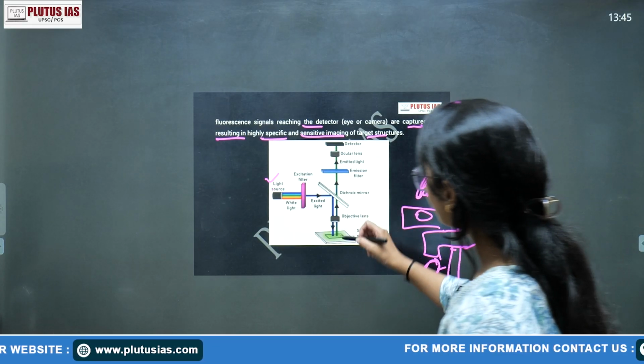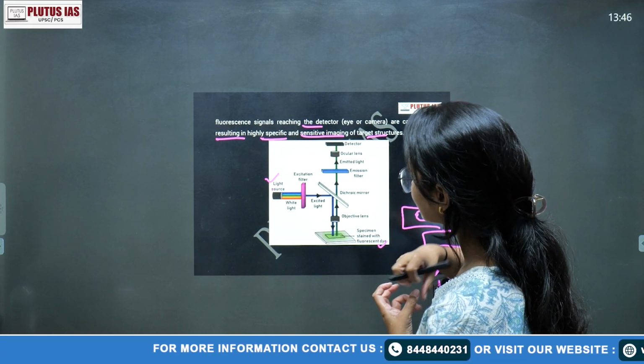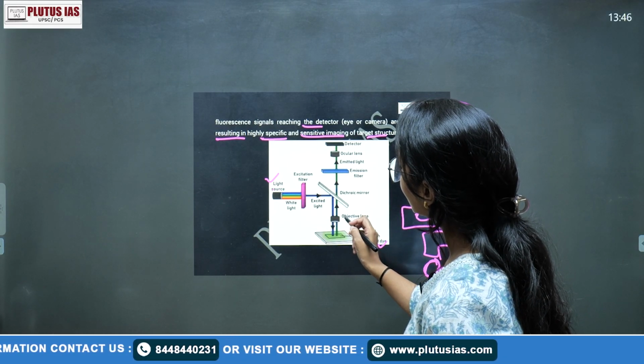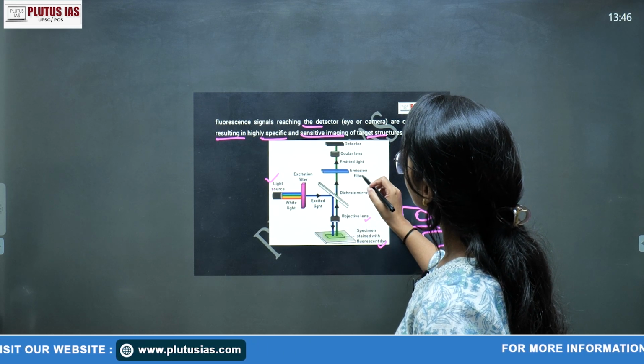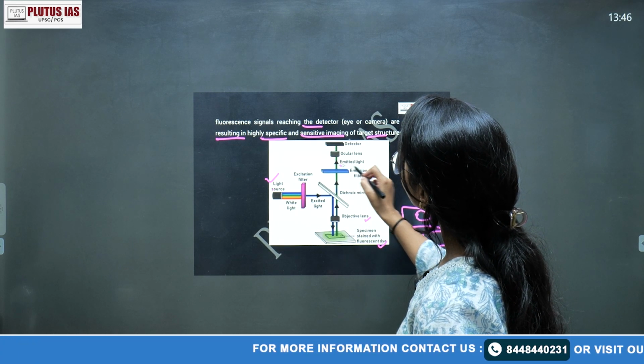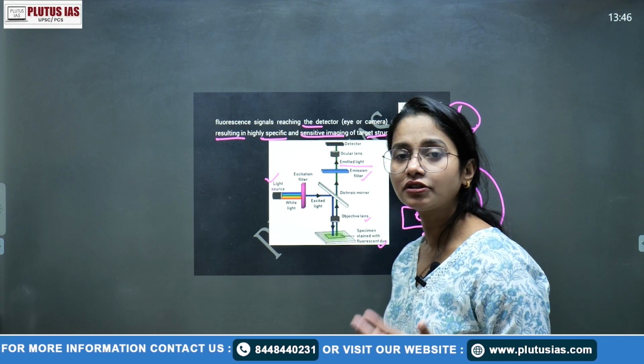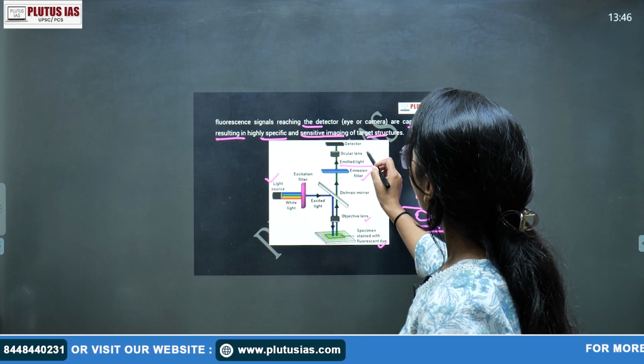Okay, so after falling on that object, light gets reflected back. This is your objective lens, and this is your emission filter. This is the emitted light, the emitted light after falling on the object. This is the emitted light, and this is your occurrence.